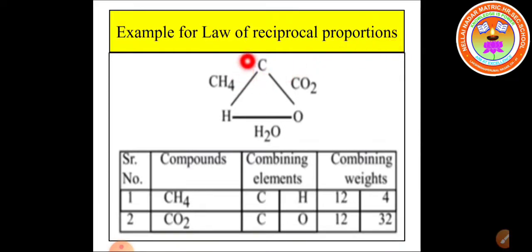Here, a single element carbon combines with two different elements to form two different products. Carbon combines with hydrogen to form methane, CH4, and with oxygen it forms carbon dioxide, CO2. In both these compounds, the number of carbon atoms is only one, so the same mass of carbon combines.